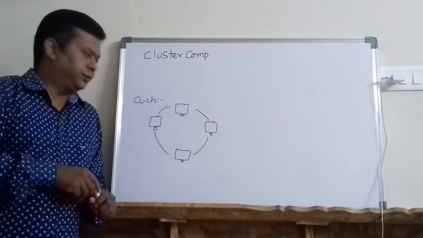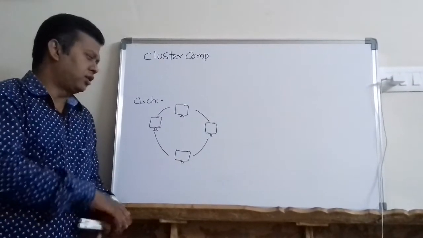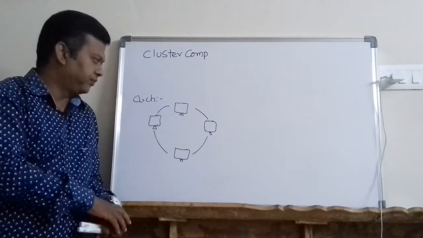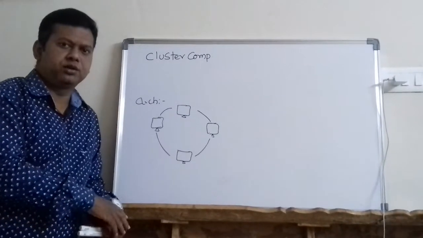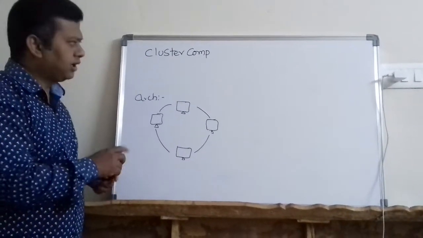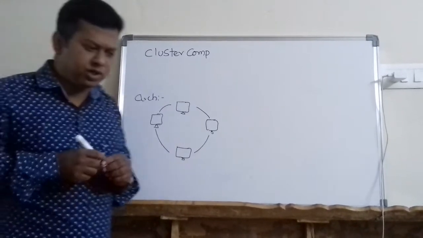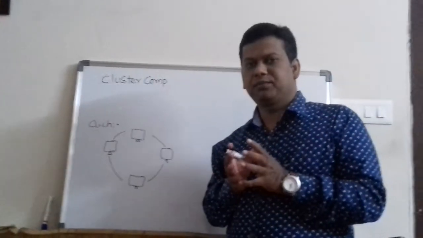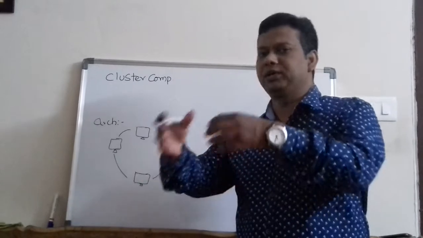So friends, this is a simple connection of computers, the normal architecture for distributed computing as well as for cluster computing, right? So now what happens in cluster computing? Before that, we will try to recollect what happens in a normal distributed computing framework. You have many computers working together to solve a big task.